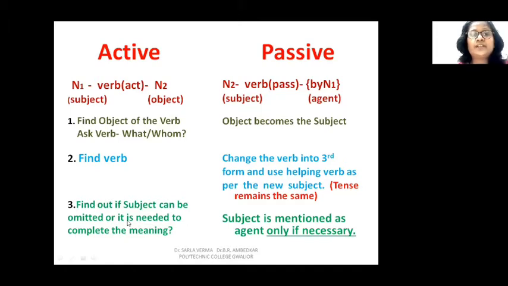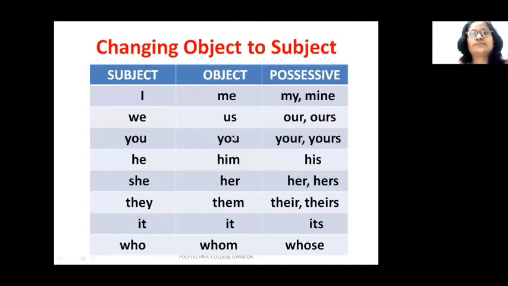And the third important thing is what you will do with the subject of active voice. It can be omitted, that means drop it, don't use it. But if it is needed to give complete meaning to the sentence, then use it in the form of agent with by. So in this way, these are the steps when we change active sentences into passive. The first step is to find out the verb and the verb's object. So the object is very important when we want to change any sentence into passive, because the object comes in the prime position. It comes first in the sentence in passive voice.